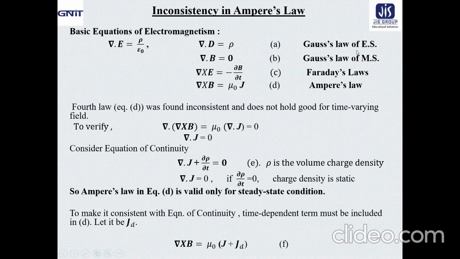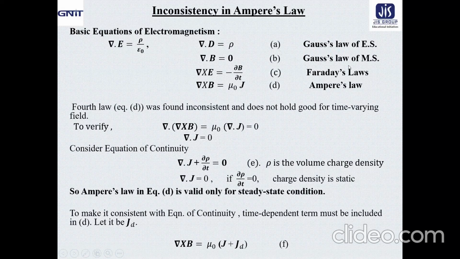We know the integral form is the surface integral of E dot dS equal to Q by epsilon naught, where Q is the charge enclosed by the closed surface enclosing a volume V. In differential form, it is given as del dot E equal to rho by epsilon naught, where rho is the volume charge density. As epsilon naught E equal to D, the electric displacement or induction vector, Gauss's law in differential form is expressed as equation A.